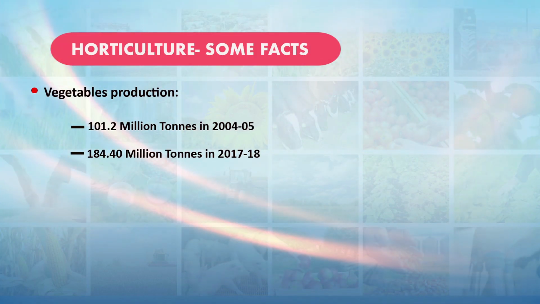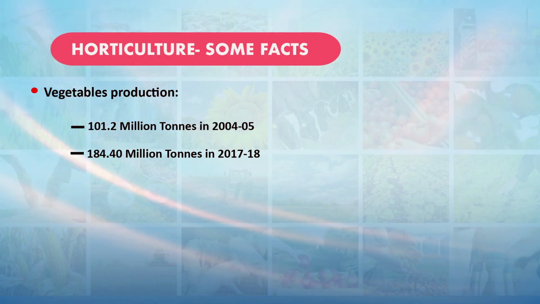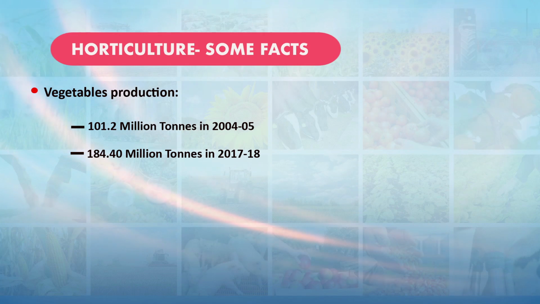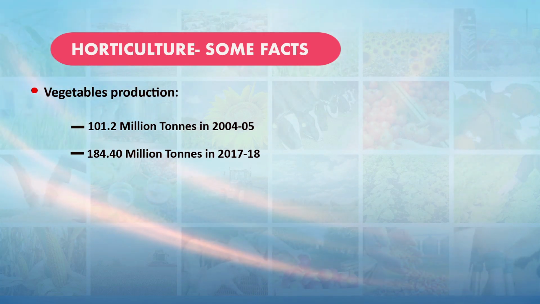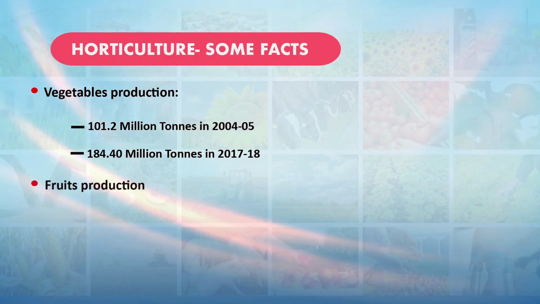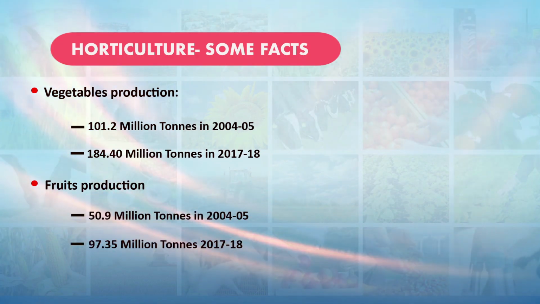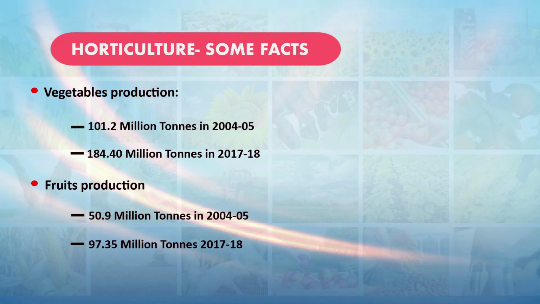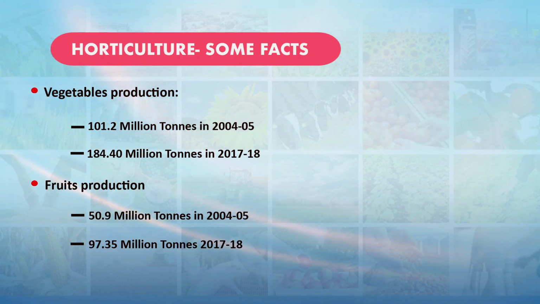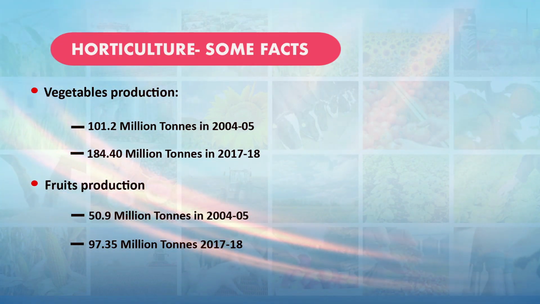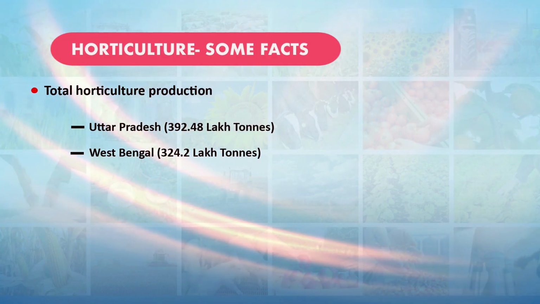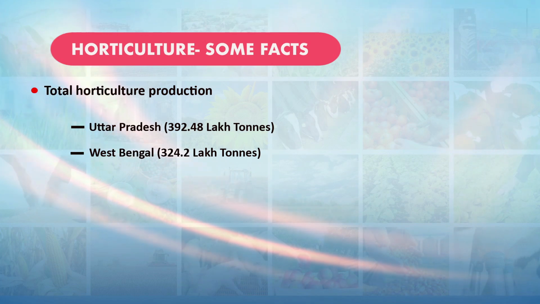So, we have seen that the area, production and productivity of the horticulture sector are increasing over the period of time. Vegetable production is also increasing. In 2004-5, we had vegetable production of 101 million tons, which increased to 184 million tons in 2017-18. Fruit production also increased, from 51 million tons in 2004-5 to 97 million tons in 2017-18.